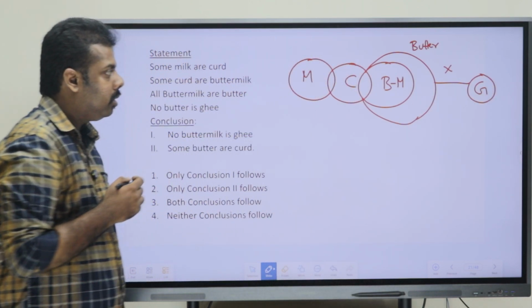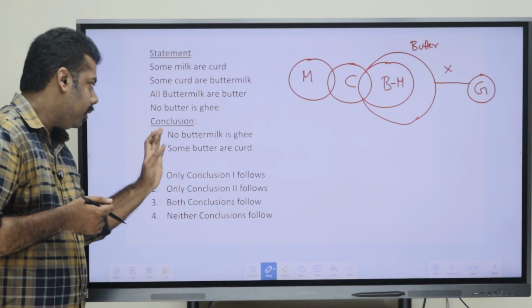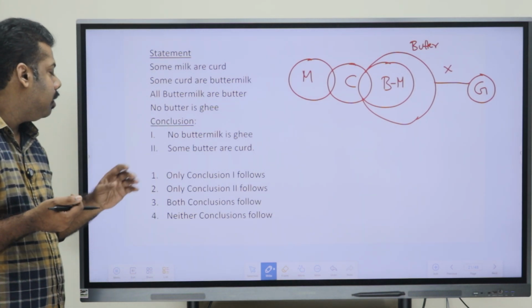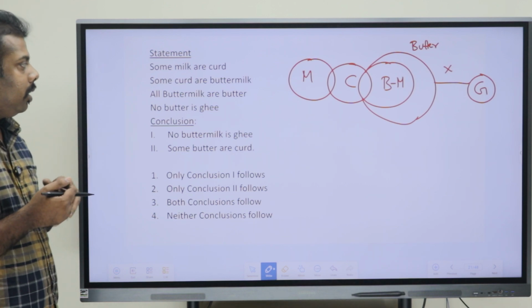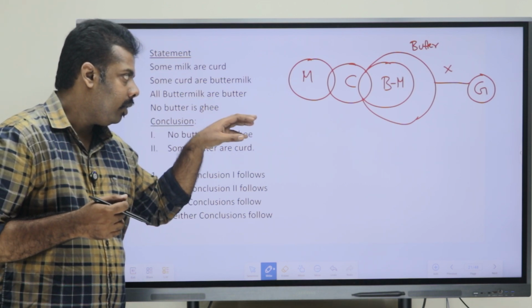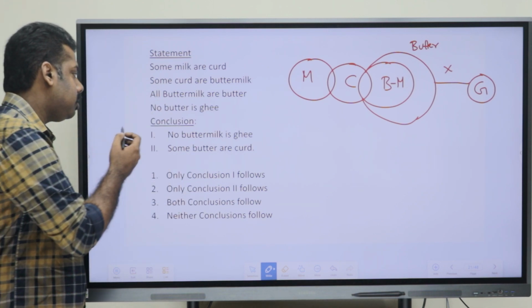So, this is how our Venn diagram looks. Now, just cross verifying the conclusions here. The first conclusion says that no buttermilk is ghee. So, they have told that buttermilk and ghee have no relation. Is it right or wrong? We have to mark this as right.